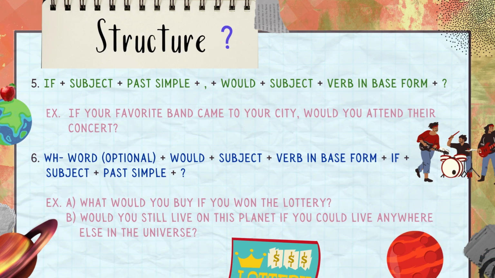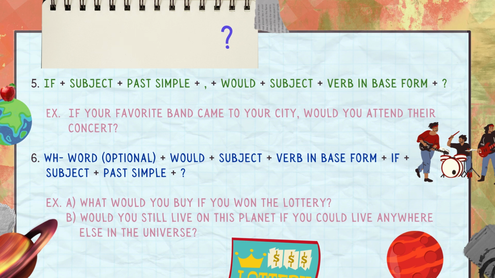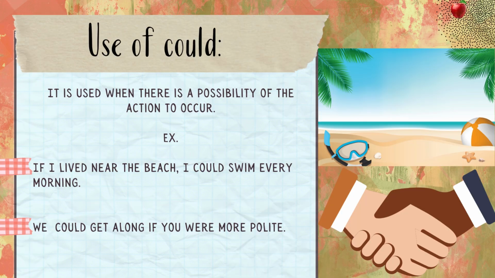Then, for interrogative we have: if, subject, past simple, comma, would, subject, verb in base form, question mark. If your favorite band came to your city, would you attend their concert? Or, WH word (optional), would, subject, verb in base form, if, subject, past simple, question mark. What would you buy if you won the lottery? Would you still live on this planet if you could live anywhere else in the universe?